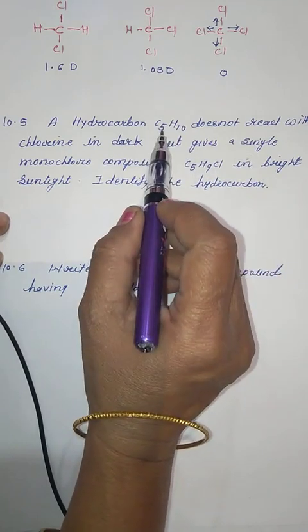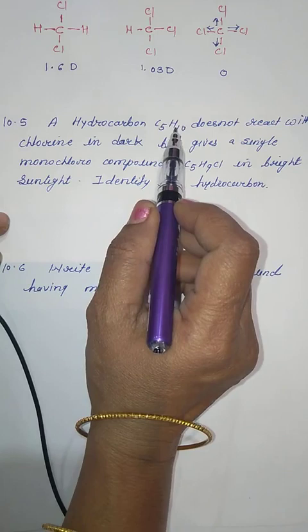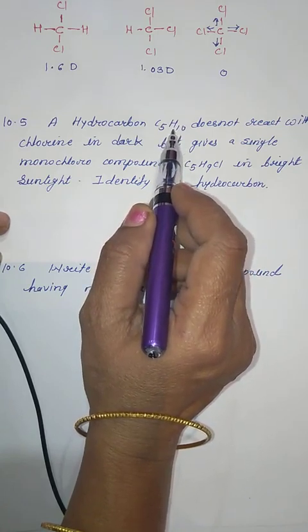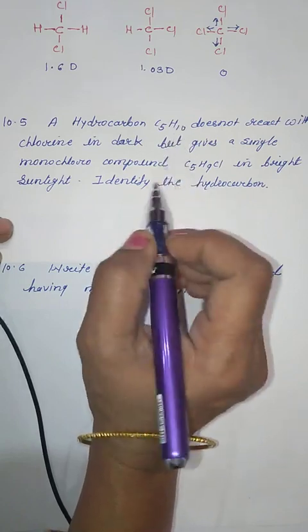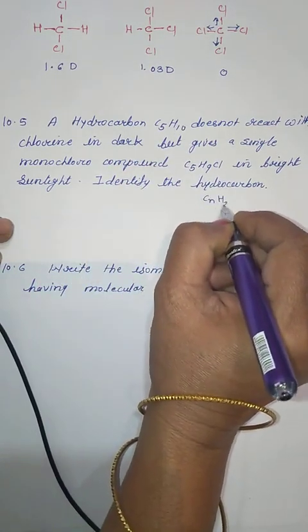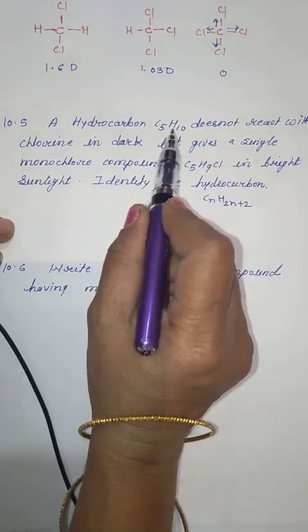But secondly, the formula C5H10 doesn't fit the formula CnH2n+2, which is the formula of an alkane. If we try to fit CnH2n+2, the formula would not be C5H10.